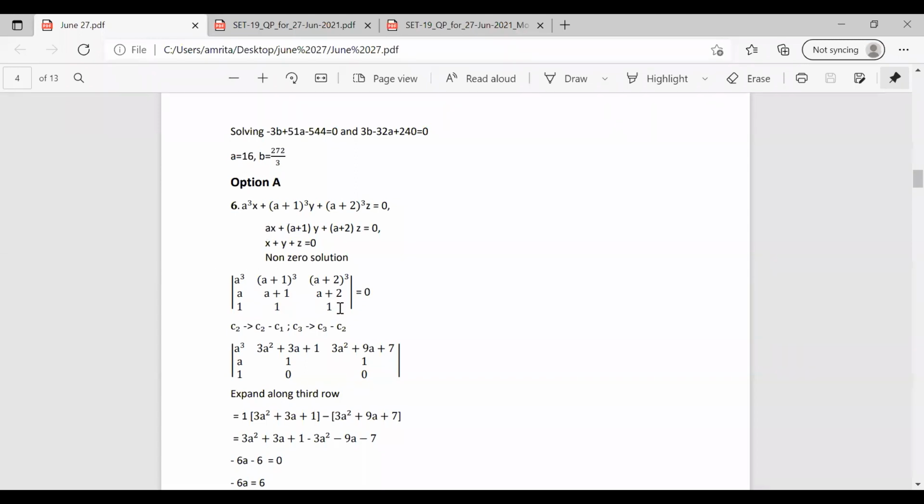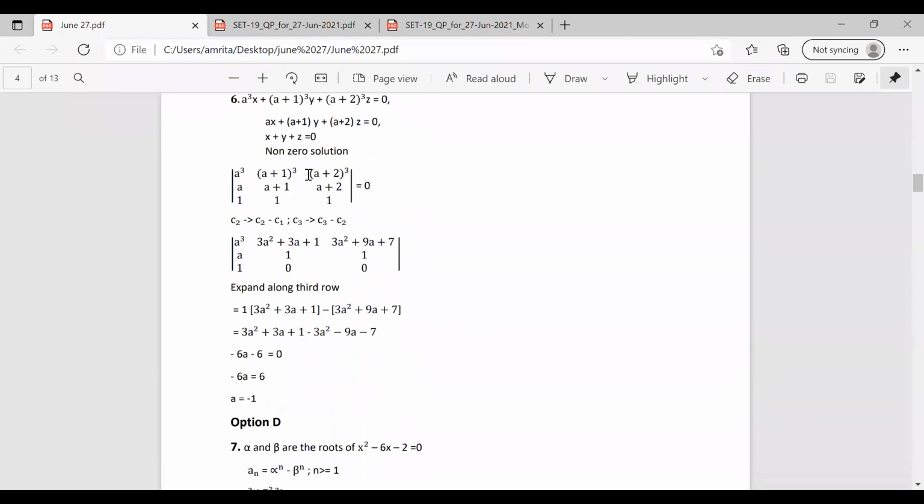So here we have to change this determinant, changing column C2 to C2 minus C1. That is column 2 minus column 1. So this column 2, we are replacing it with C2 minus C1 and column 3, we are replacing it with C3 minus C2. This is very simple. Column 1 remains the same. So the column 1 becomes A cube, A, 1. Now the column 2 is column 2 minus column 1. This is A plus 1 whole cube minus A cube. So we have 3A square plus 3A plus 1.